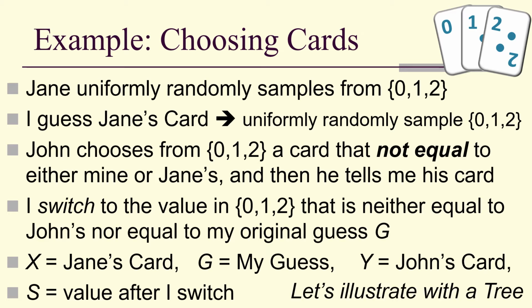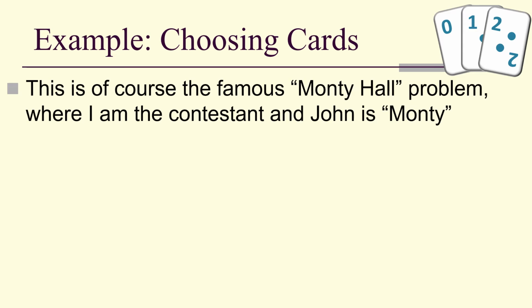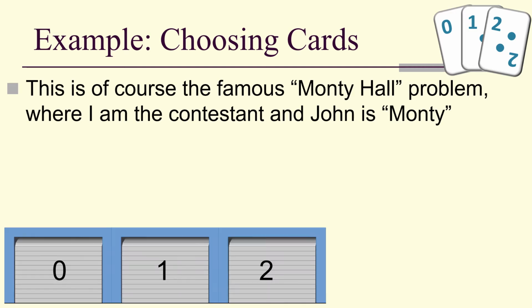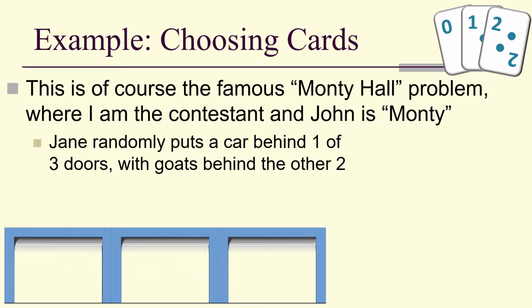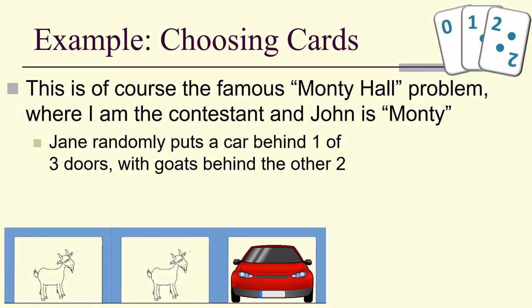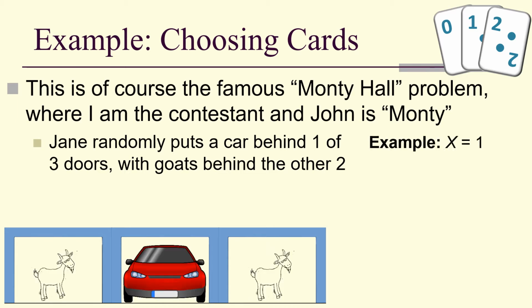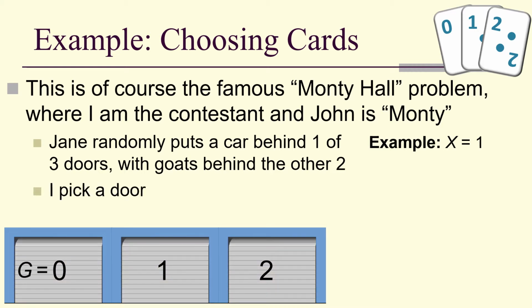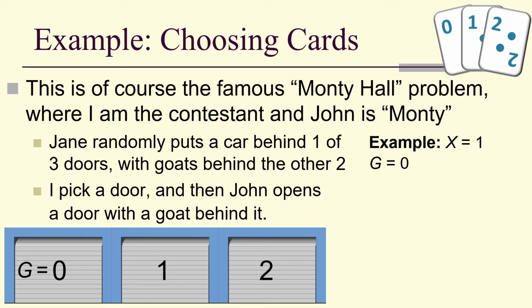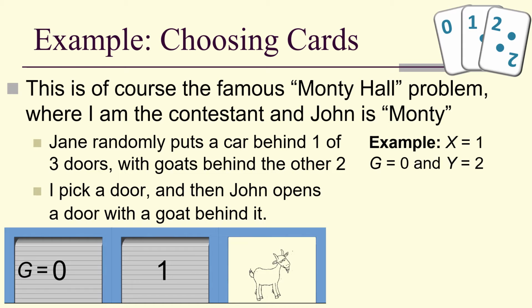Let's illustrate with a tree. Of course, this is the famous Monty Hall problem where I am the contestant and John is Monty. So we have 3 doors. Jane randomly puts a car behind one of the 3 doors with goats behind the other 2. So in this example, x equals 1 for Jane. I pick a door, in this case the 0th door, and then John opens a door with a goat behind it. So in this case, his choice was y equals 2.